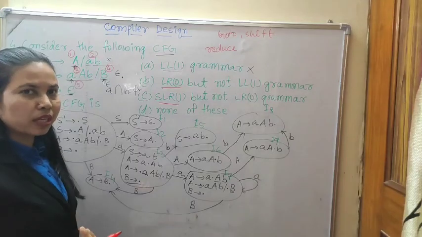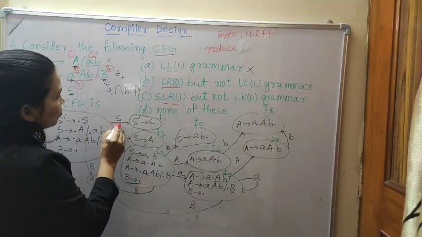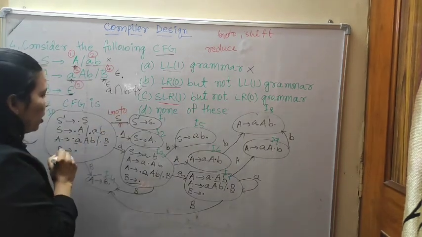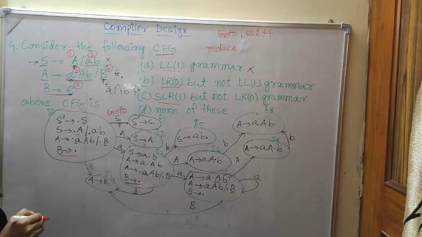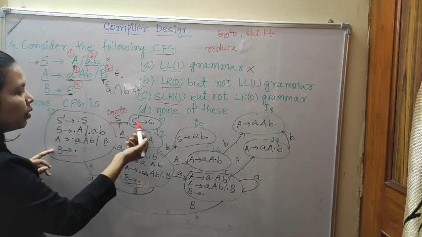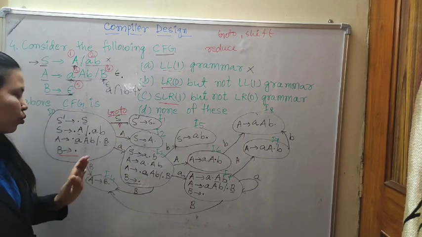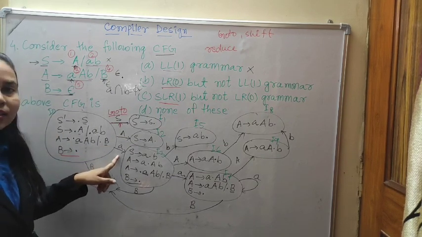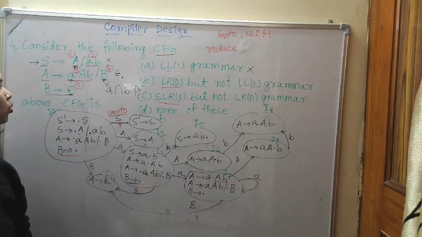Which one is called the go-to part? Whenever you are shifting a non-terminal variable, just like S is shifting here, that is why we say it is the go-to part. Look here, B to epsilon dot, that means it is the final item, a reduce item. Whenever a reduce form and a shift form are both given, that is the problem of the LR0 items.